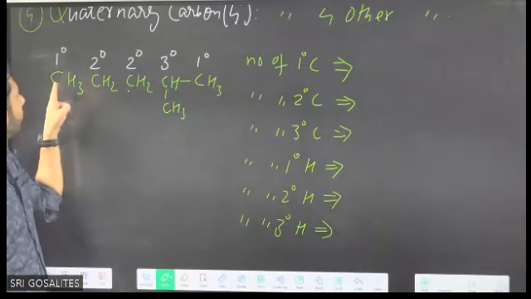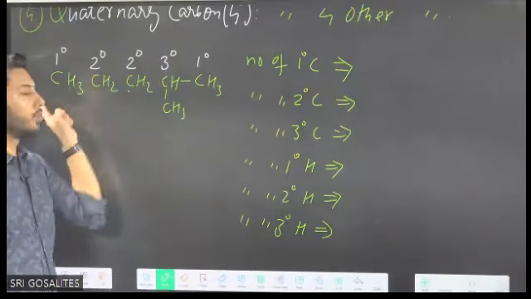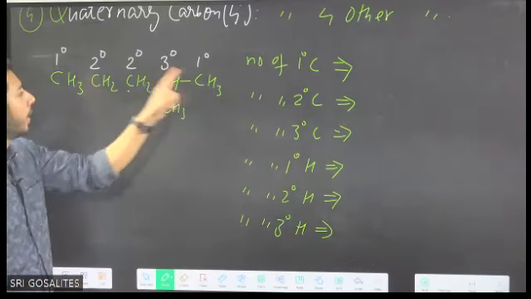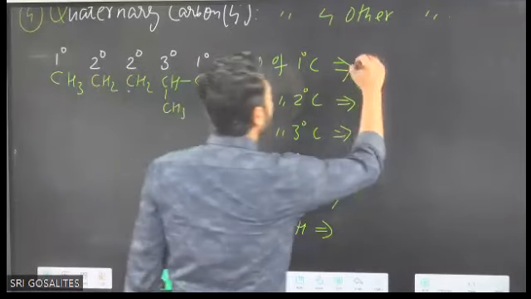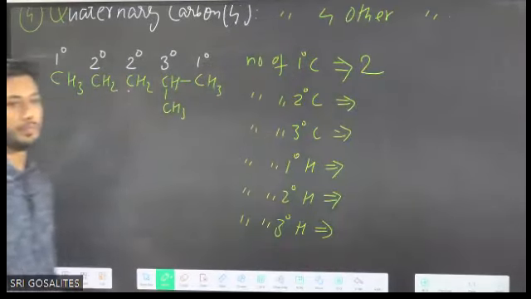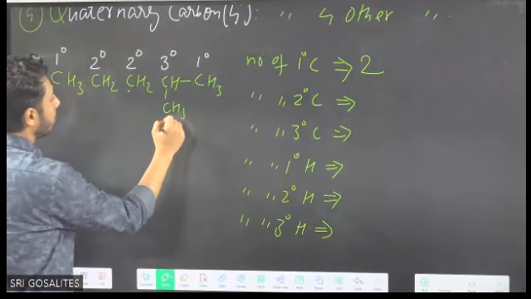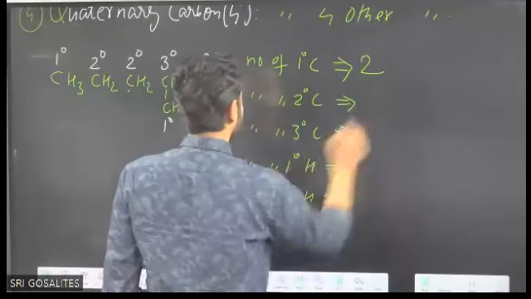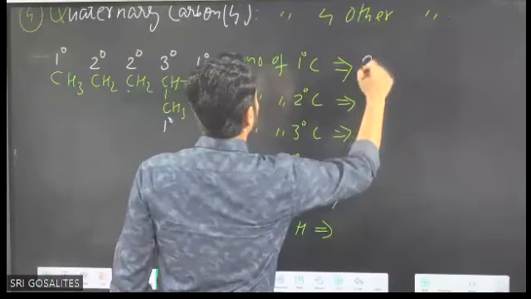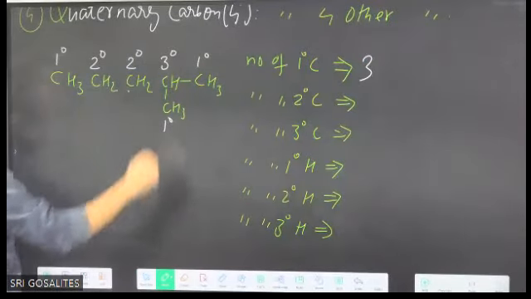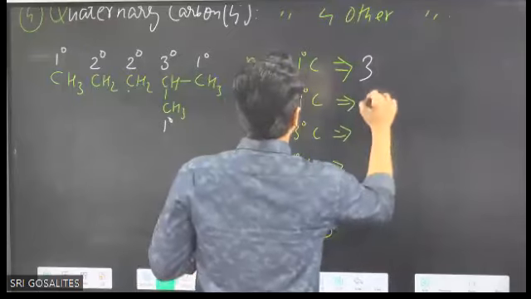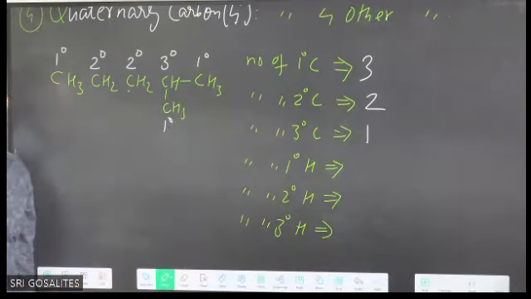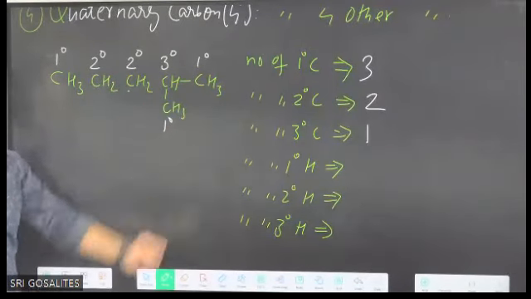How many primary carbons? 1, 2. Because these 2 carbons are bonded to one carbon, right side and left side. So how many primary carbons are there? 2. This one is also primary. That means answer will be 1, 2, and 3. Now check for secondary carbon. How many secondary are there? 2. How many tertiary? 1. Check answer. 3, 2, 1.